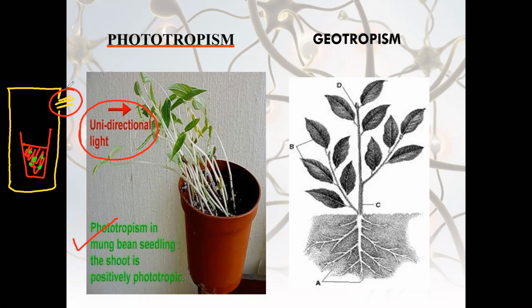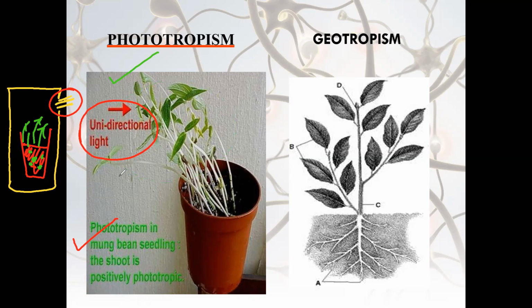We will observe that plants have started growing and the plant will show movement towards the sunlight. Like in this diagram, in this figure, you can see movement of these small saplings towards the sunlight. Second one is geotropism.